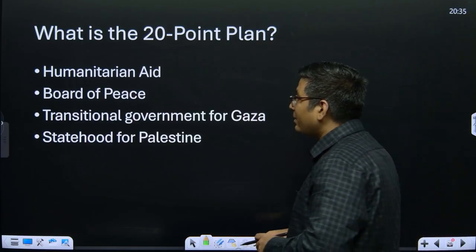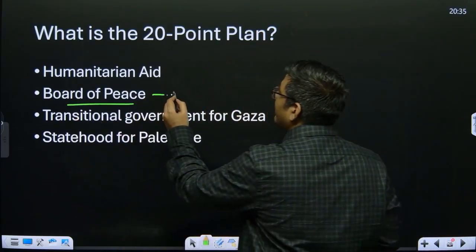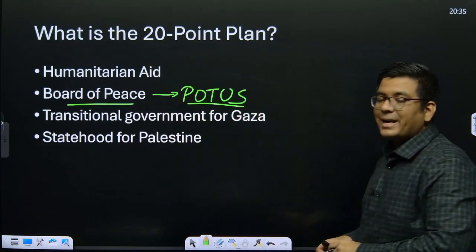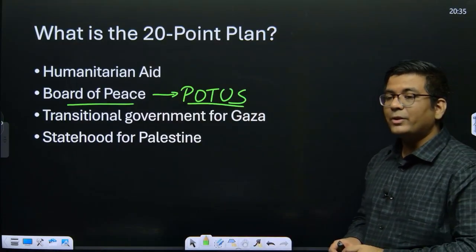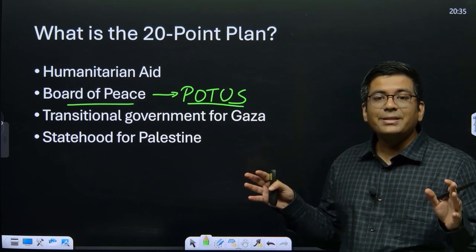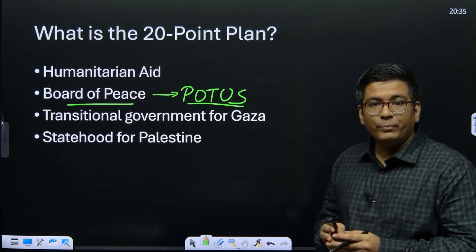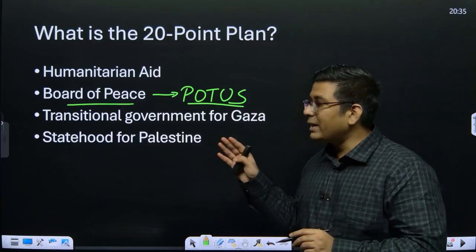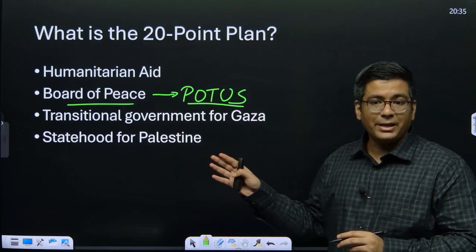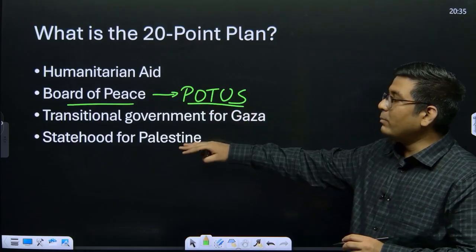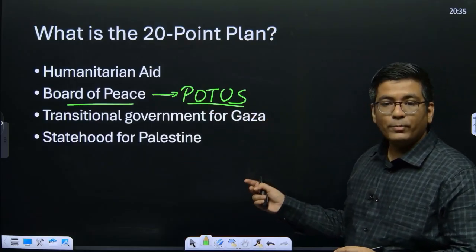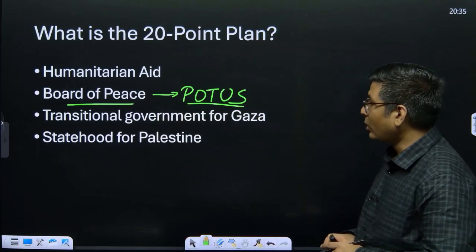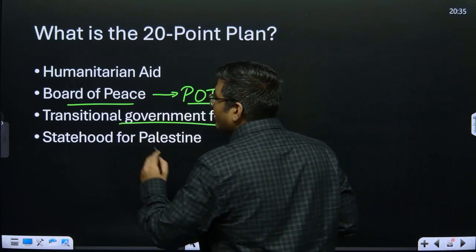There will be a board of peace that will be headed by the President of the United States of America, POTUS. At the same time, this board is the one which will be invested in the reconstruction of Gaza completely. So Gaza will basically become a city of peace or a region of peace, and all the reconstruction activities here are going to be handled by the board of peace. They will have an investment trust, and that is the one which is going to take care of the expenses here.